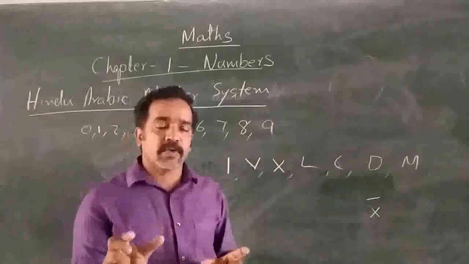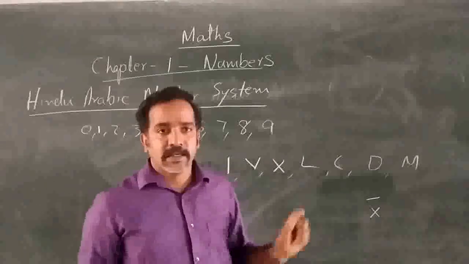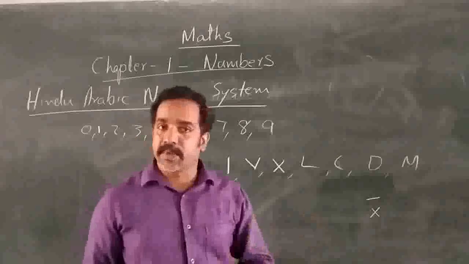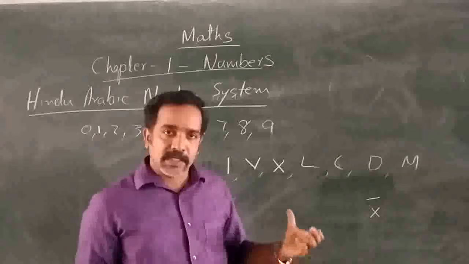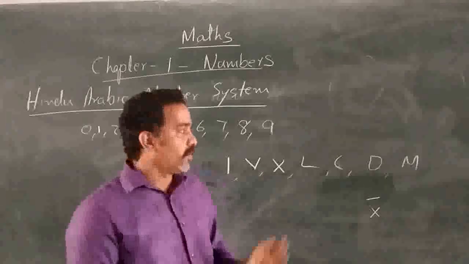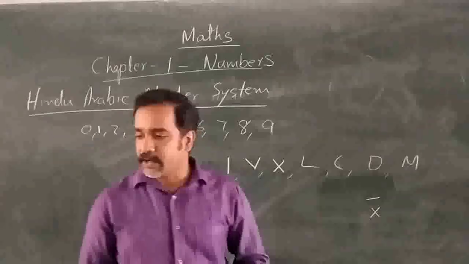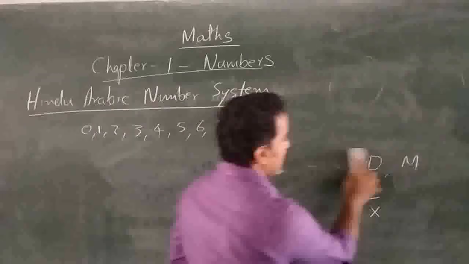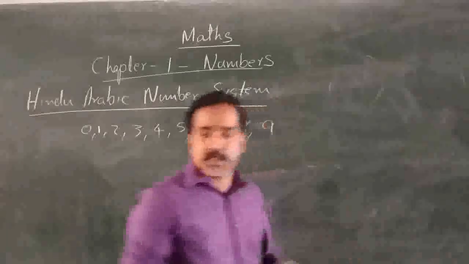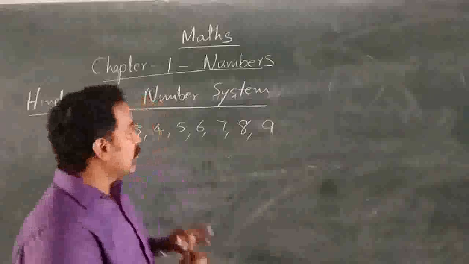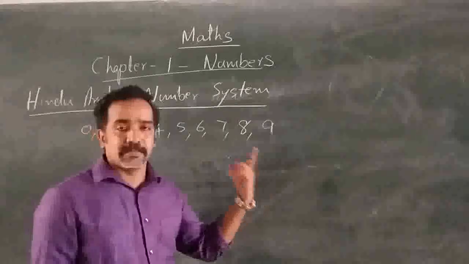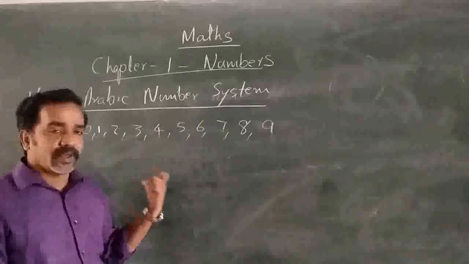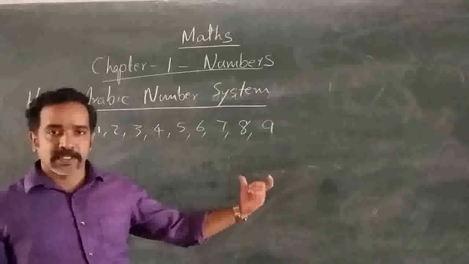And there is a limit for repeating a single symbol in a number. That all you studied in lower classes. Later in this chapter we will study the Roman numeral system in detail. But before that, let us come to the Hindu Arabic numeral system. So now here we are using Hindu Arabic symbols to create numbers.